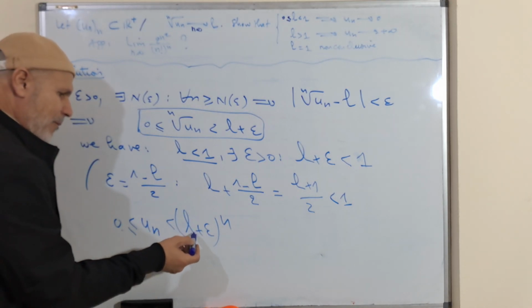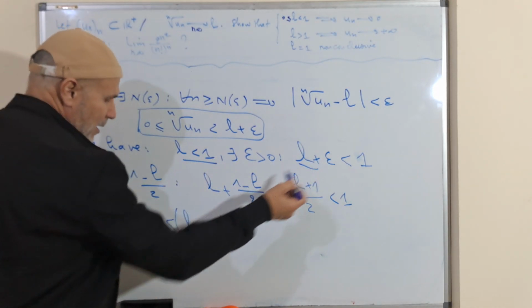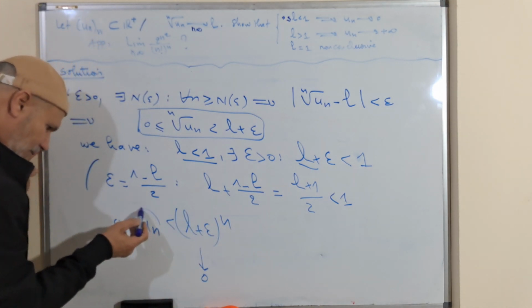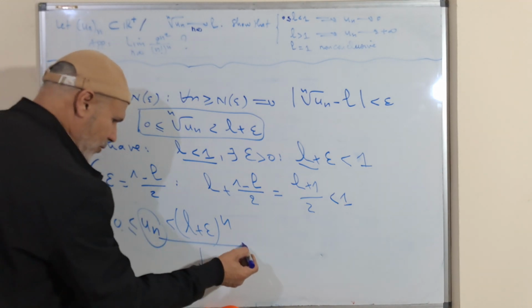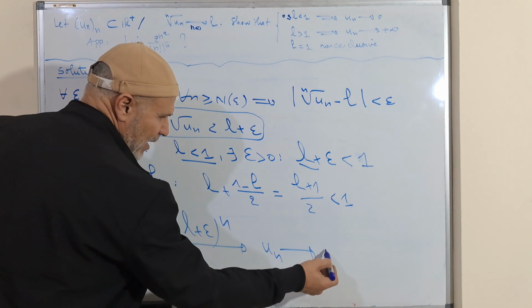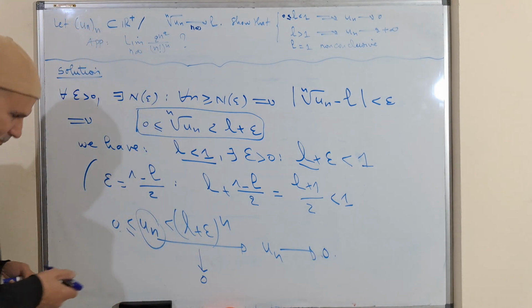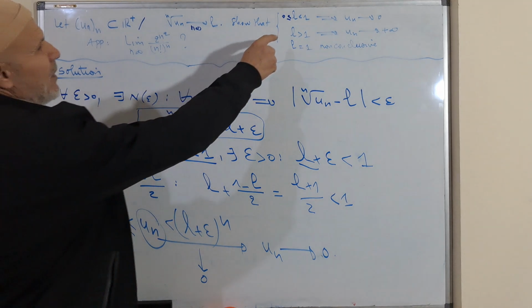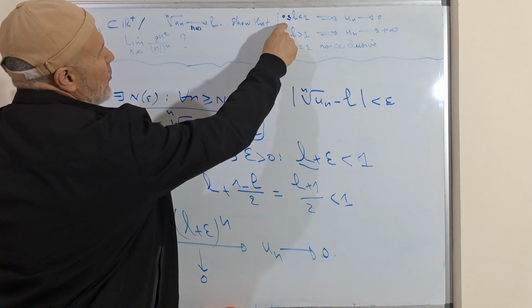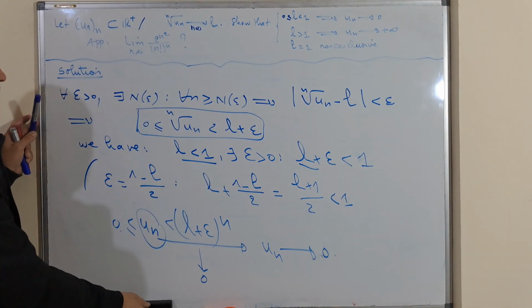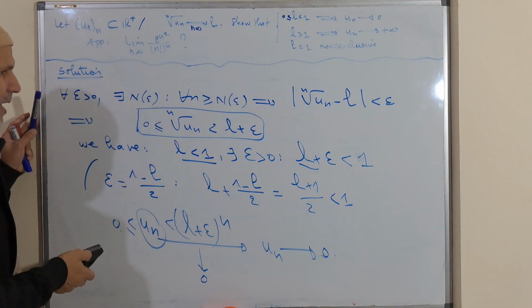And since L plus epsilon is less than 1, when n goes to plus infinity, this goes to 0, which means, by the squeeze theorem, that Un goes to 0. So the first question is done.